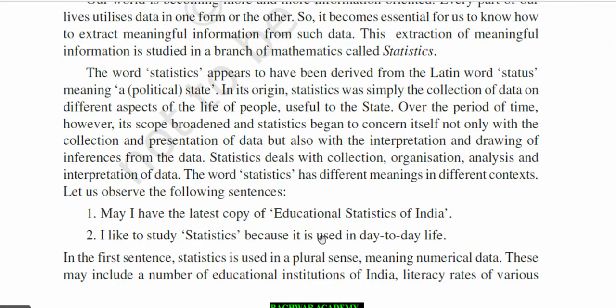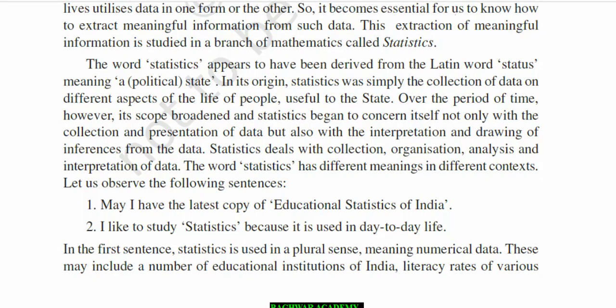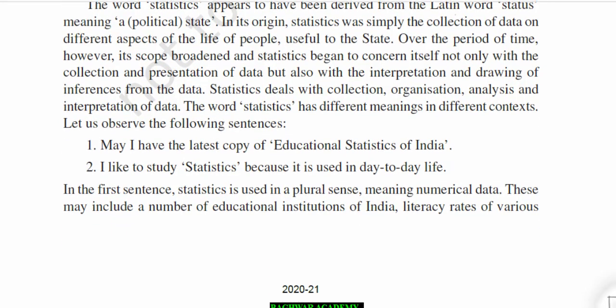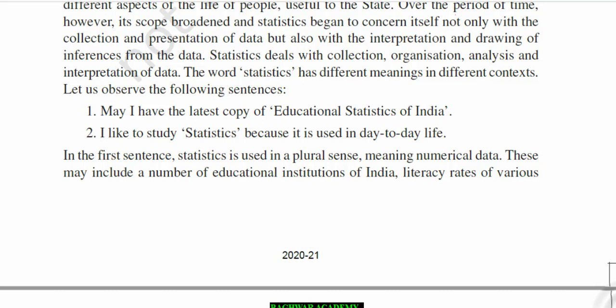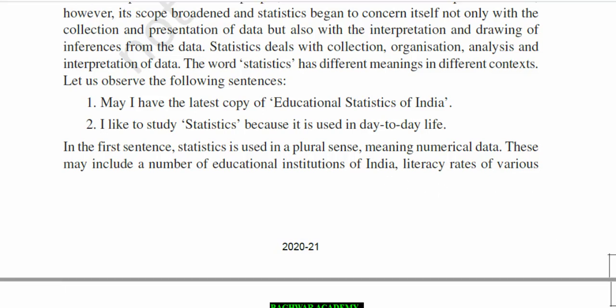I like to study statistics because it is used in day-to-day life. So in this first sentence, statistics is used in a plural sense, meaning numerical data. Suppose, may I have the latest copy of educational statistics of data. So these may include a number of educational institutions of India, literacy rate of